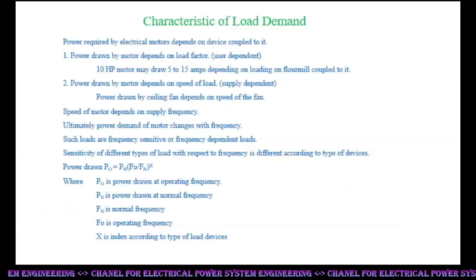Load demand characteristic. The power required by electrical motors depends on the device coupled to it. 1. Power drawn by a motor depends on load factor. This is user dependent. A 10 HP motor may draw 5 to 15 amps depending on the loading on the flour mill coupled to it. 2. Power drawn by a motor depends on speed of the load. This is supply dependent. Power drawn by a ceiling fan depends on the speed of the fan.